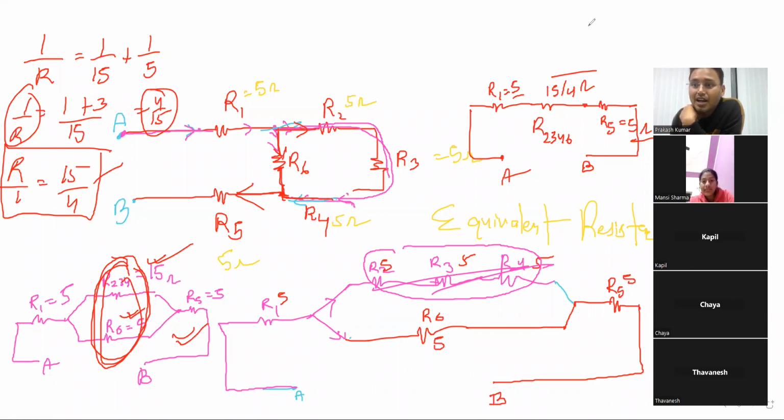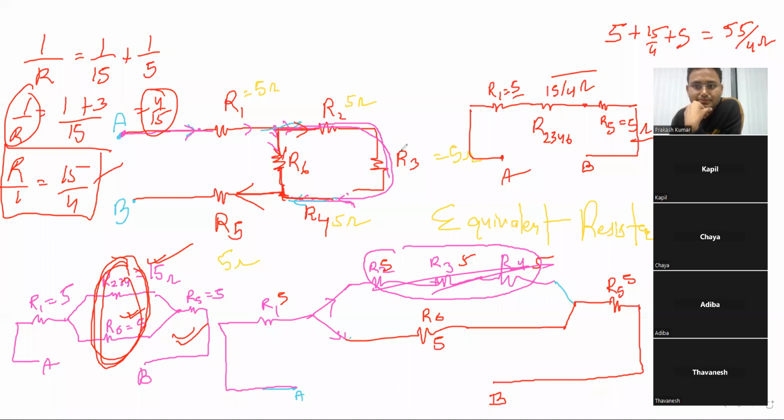Yes, sir. So tell me, Prithvi, R1 plus this, what will be the answer? They are all in series now. 55 by 4. Tell me again. 55 by 4. All of you tell me, is this coming or not? Yes, sir. So when you add, this will be 55 by 4. Okay? If you understood this, your work is done.